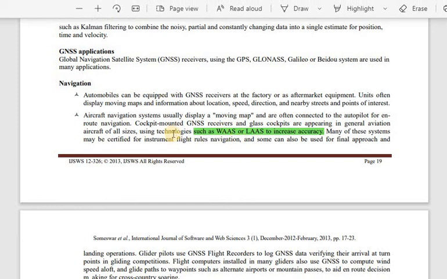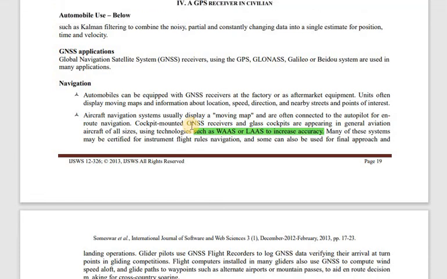So when you are using this application for your aircraft navigation, we usually use these global navigation receivers in your cockpits, and they will be available in all sizes of aircraft. Along with that, they will have the technology of the wide area augmentation system, okay, to increase the accuracy. This is also provided in the ground augmentation system, that is your LAAS, to increase the accuracy of your particular received signal.